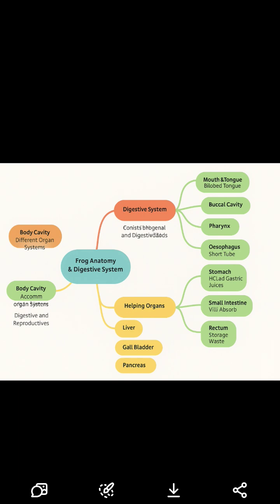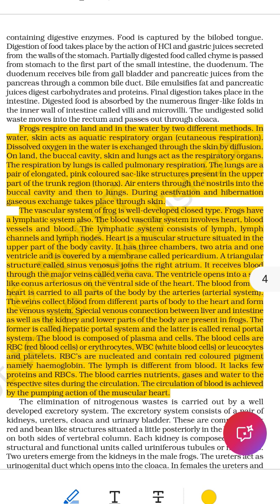Would you like me to now make a labeled diagram, mind map, or comic strip to help you memorize this easily? Let me know. I'm ready.